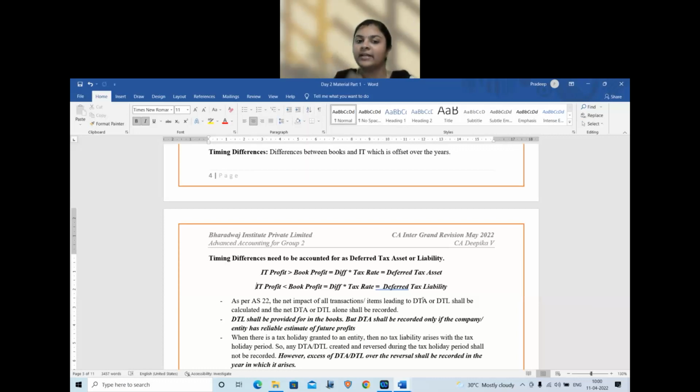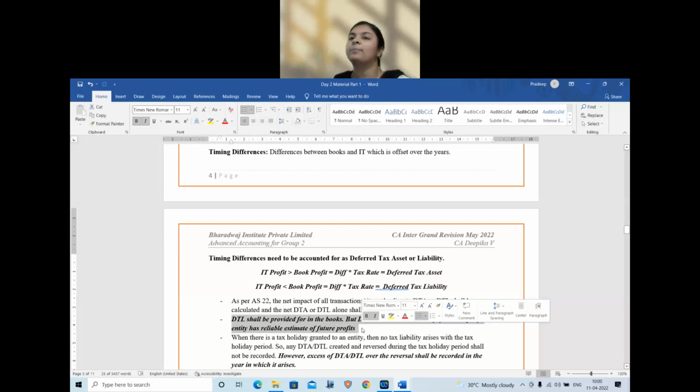And for that also, the rule is DTL shall be recognized, which means deferred tax liability shall be provided for prudence. A liability is recognized, whereas a deferred tax asset will be recorded only if the company has a reliable estimate of future profits, which means if you know that the company will make profits in the future. Unless you have evidence of profit making, you should not recognize DTA.